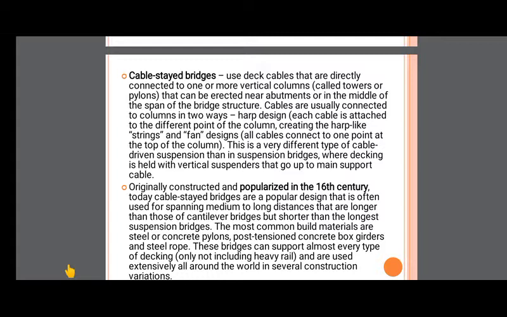Cables are usually connected to the columns in two ways. Harp design: each cable is attached to a different point of the column, creating a harp-like arrangement of strings. Fan design: all cables connect to one point at the top of the column. This is very different from the cable suspension in suspension bridges, where the decking is held with vertical suspenders that go up to main support cables.